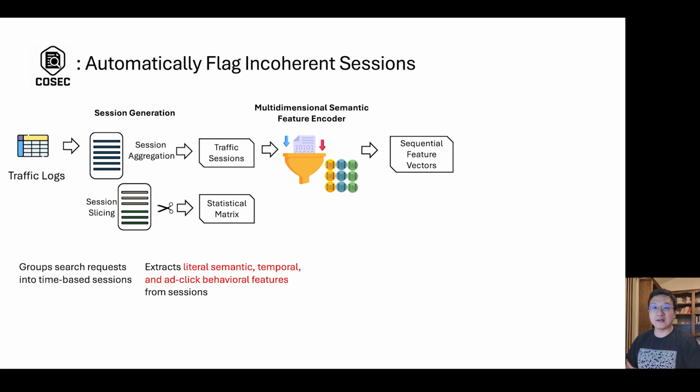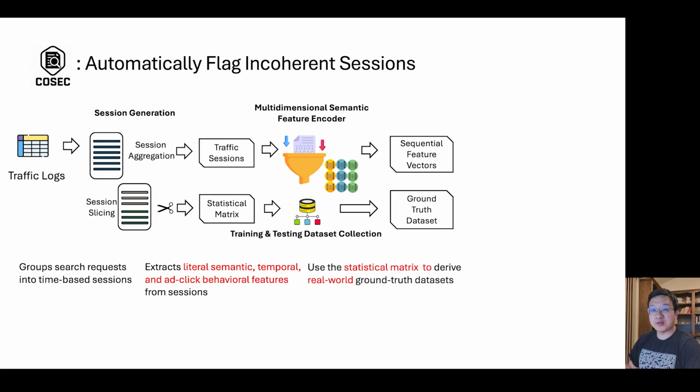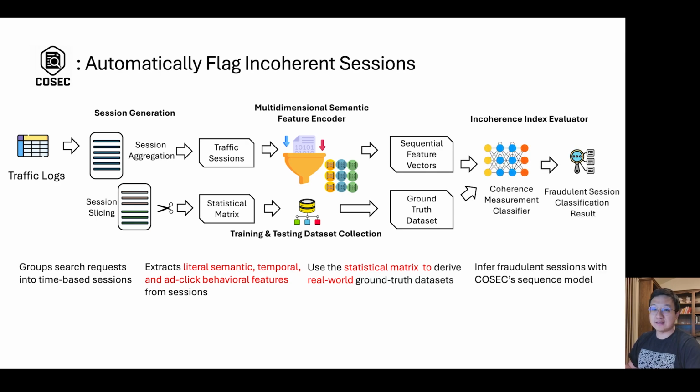Besides, COSAC features a multi-dimensional semantic feature encoder to extract the literal semantic, temporal, and ad-click behavioral features from search sessions. We will cover more details for this part later. Out of the statistical matrix, COSAC is able to derive a ground truth dataset from the real-world traffic logs. With this data, COSAC trained and tested the incoherent index evaluator, which is able to infer whether a search session is fraudulent or not.